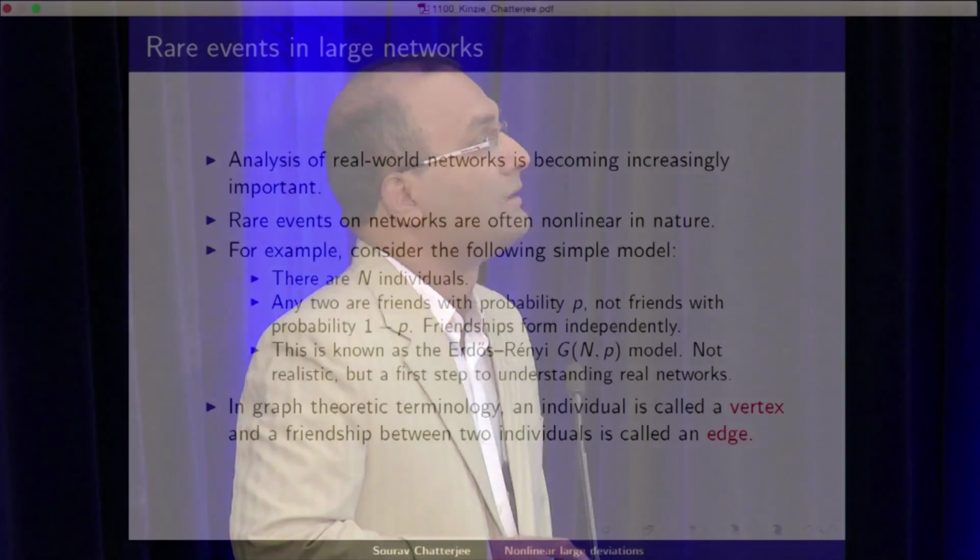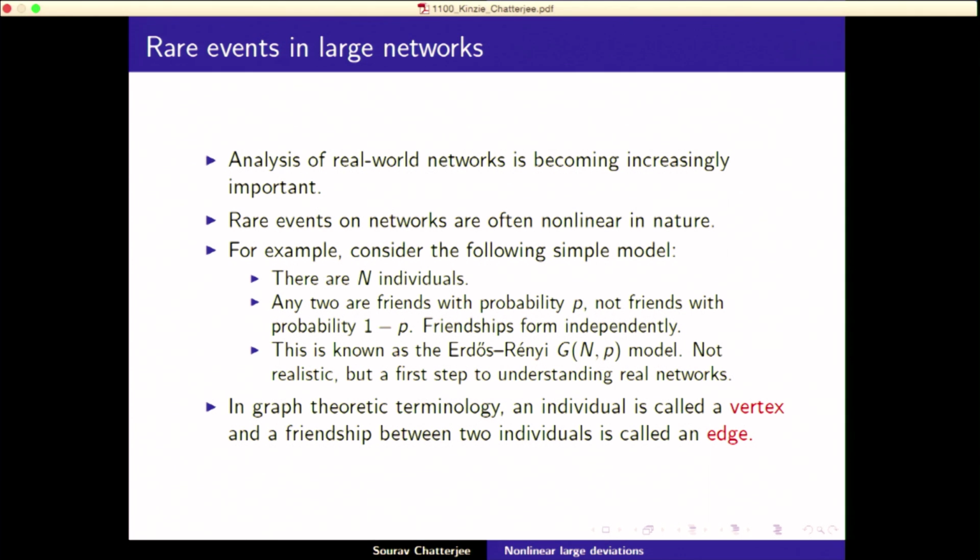Okay, so in graph theoretic terminology, an individual is called a vertex, and a friendship is called an edge. There's a model of a graph, and you have these edges in the graph.